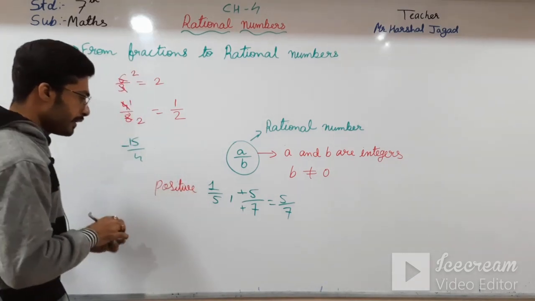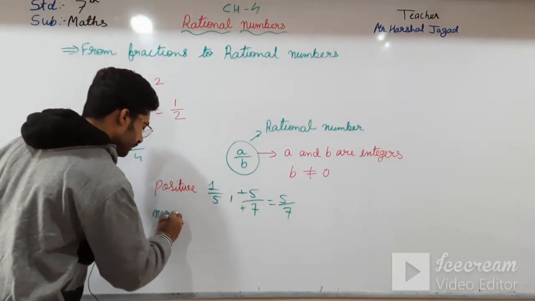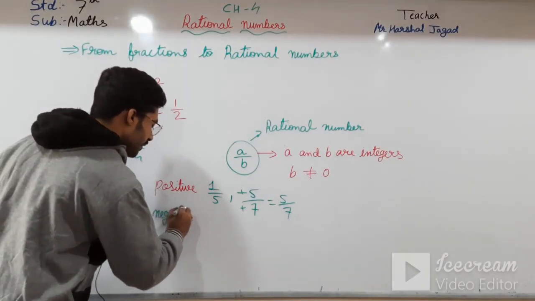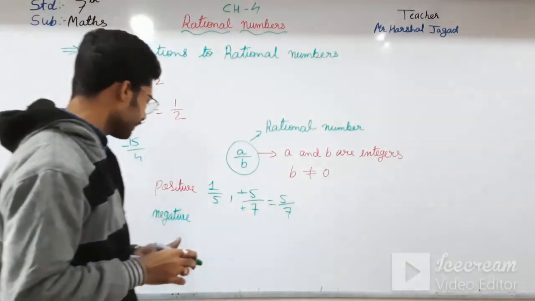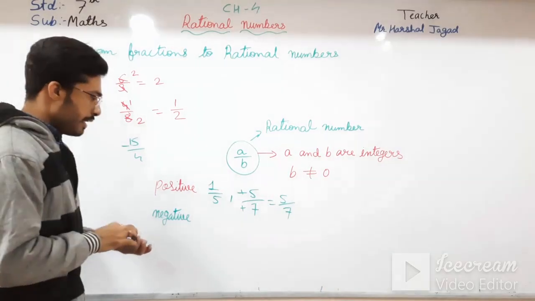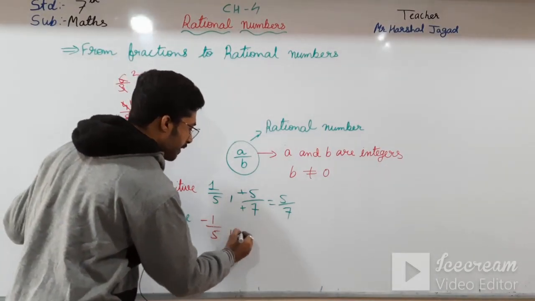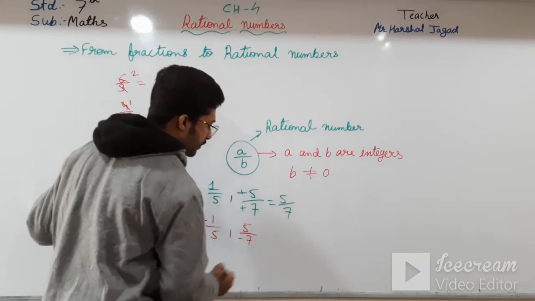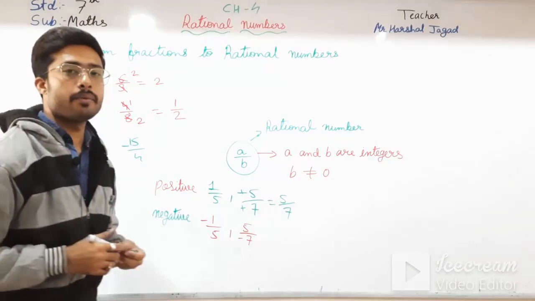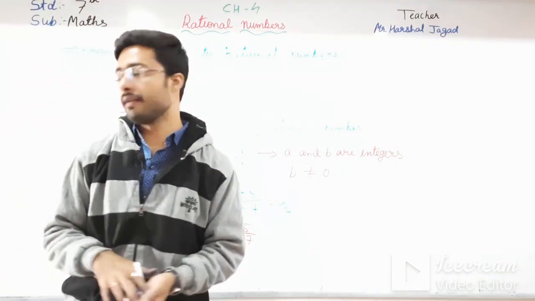Now taking the negative rational number, let us see that. So a negative rational number means I can say minus 1 upon 5. Here I can say 5 upon minus 7. So these are the negative rational numbers.